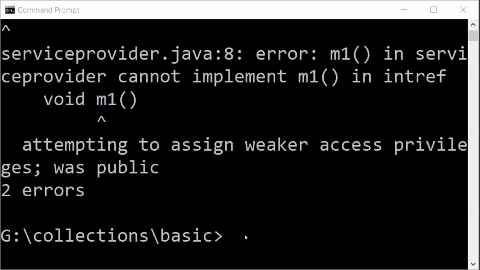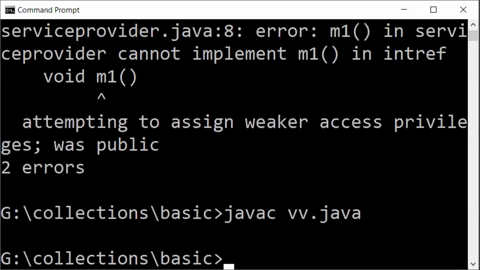Execute the program. So how do you execute your program? So javac. What's the name of the program? vv.java. Correct. So now what should I do? I'll run this. So, no compilation error. Basically I can run this. No compilation error. If I run this, I am going to get an error. Why? Because I have not written a main method to execute this program successfully.